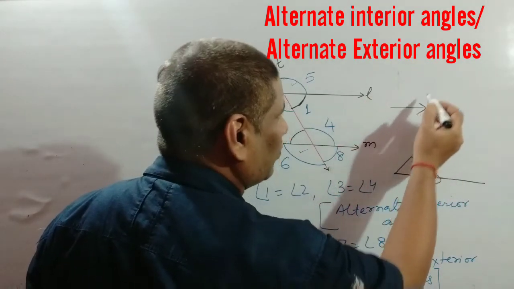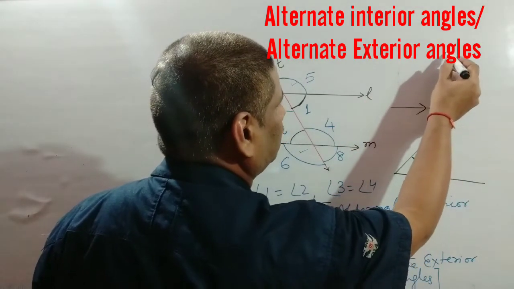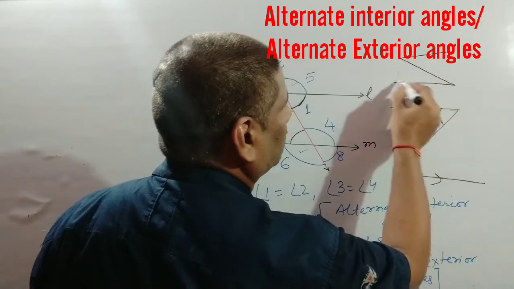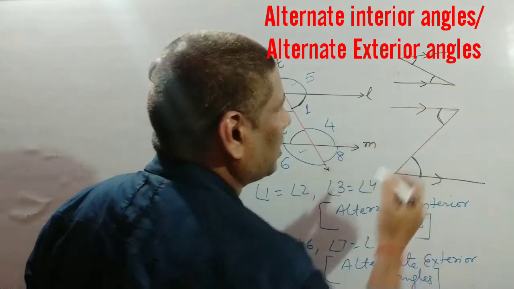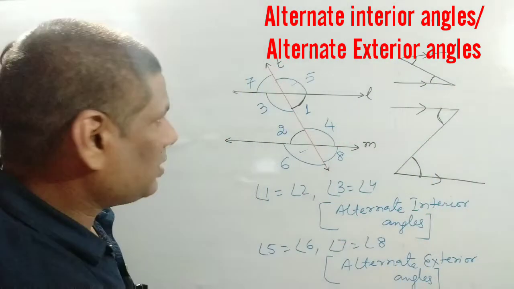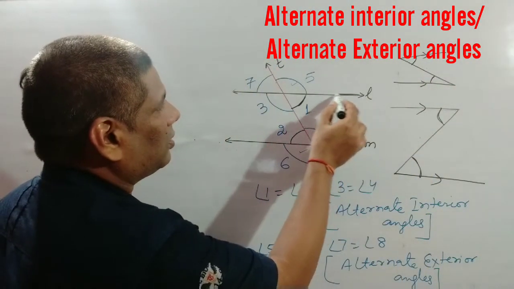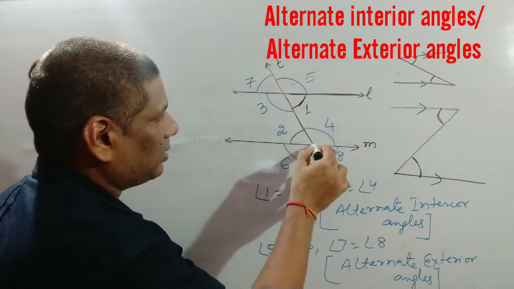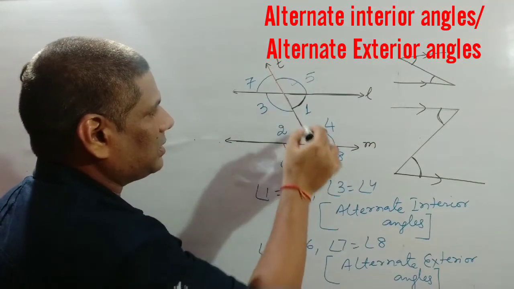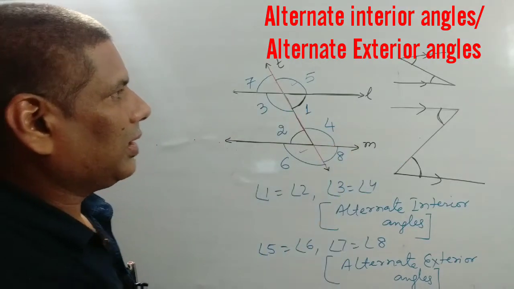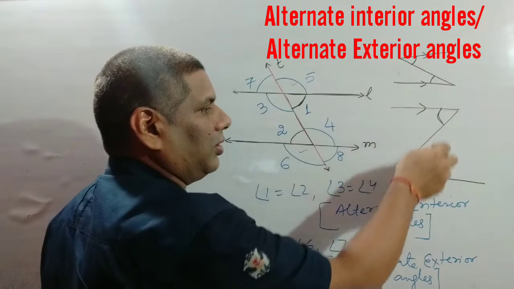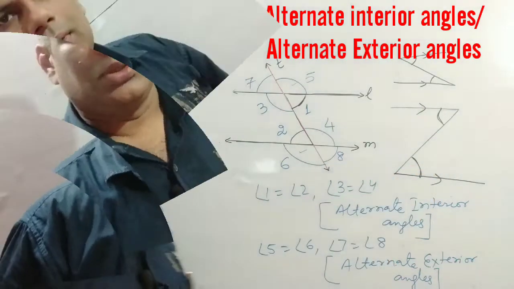And in the same way, if this is parallel to this, it is also called alternate interior angle. You can see from this figure also, this makes an angle like this, means Z shape or opposite to the Z shape. The angles of this are called alternate interior angles.